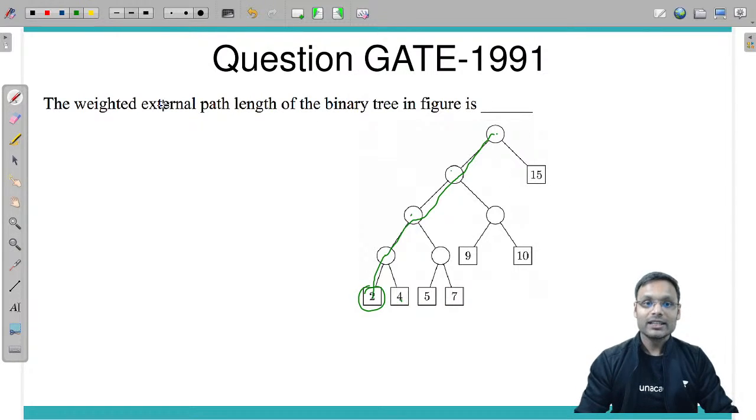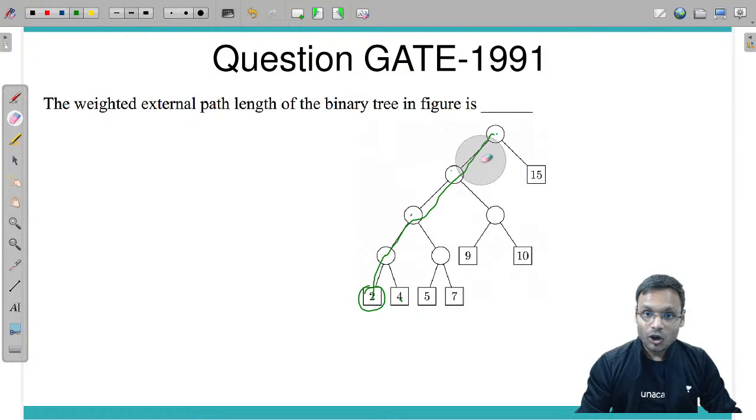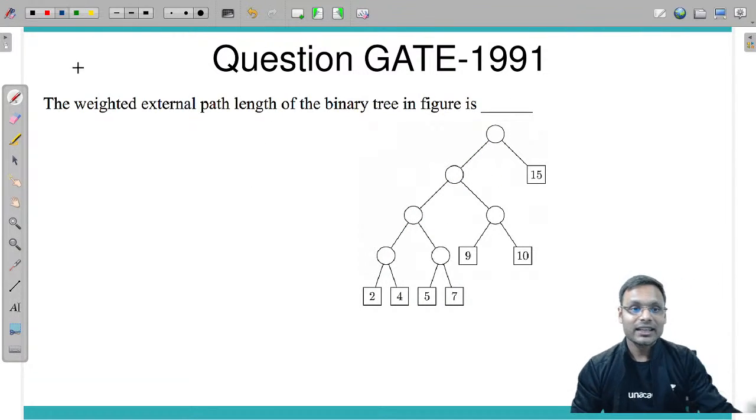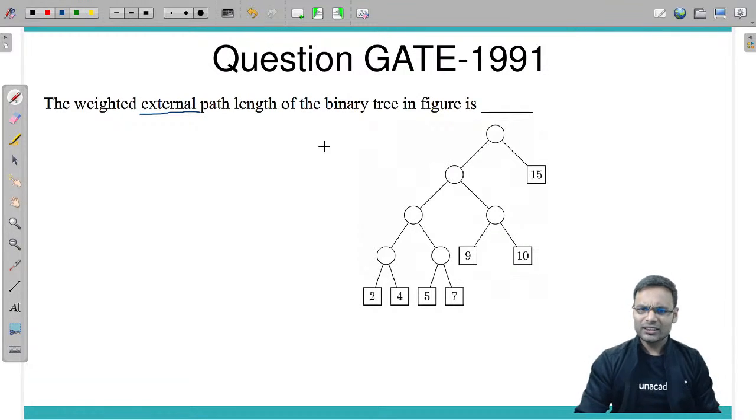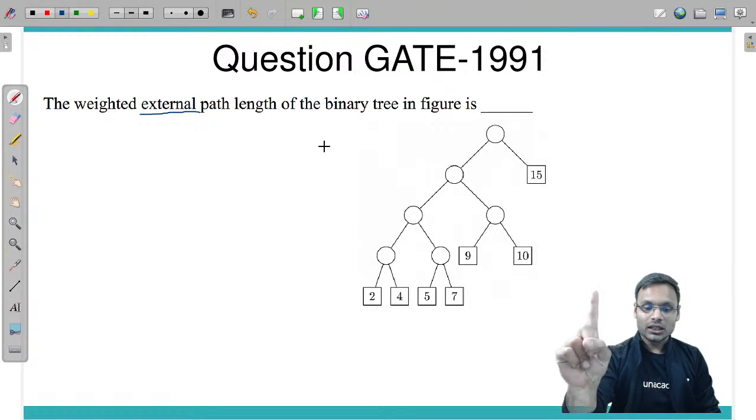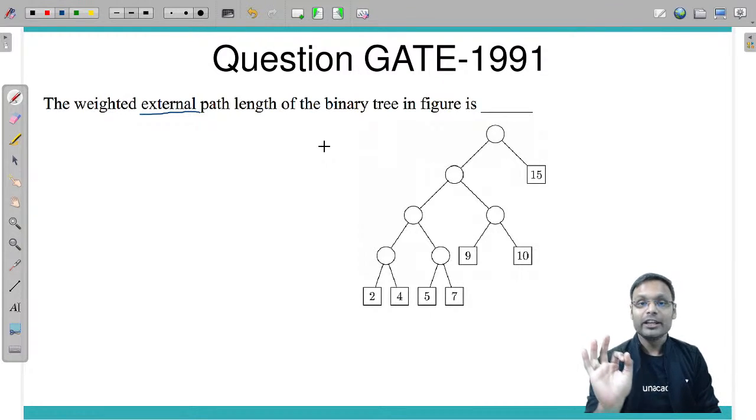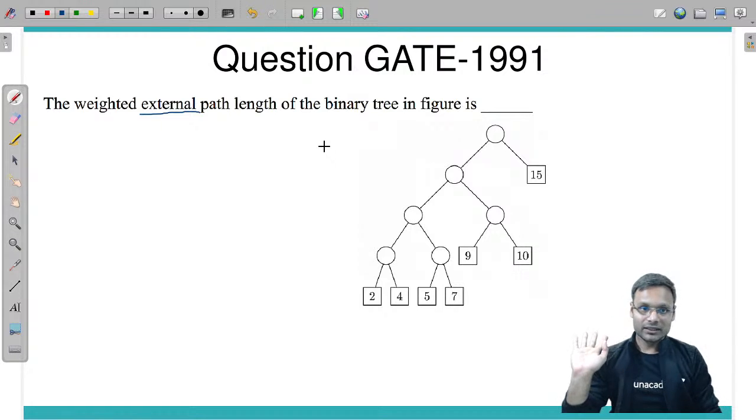For 15 it is 1. Right? Got it? What is the meaning of path length? Now they are asking the external path length. External path length means only for the leaf node. Only for the leaf node. सिर्फ और सिर्फ leaf node के लिए you need to calculate the path length.